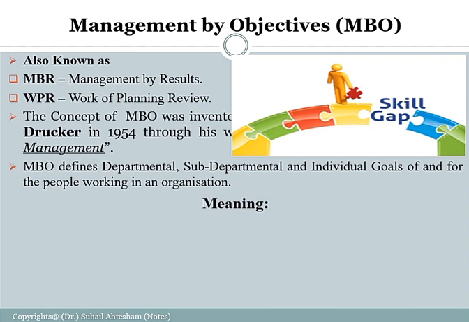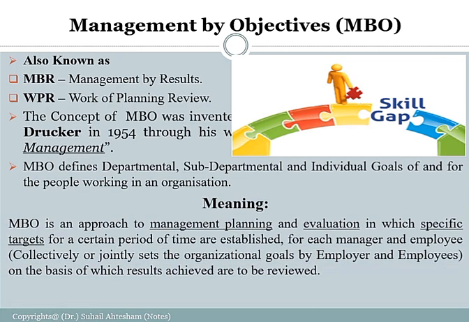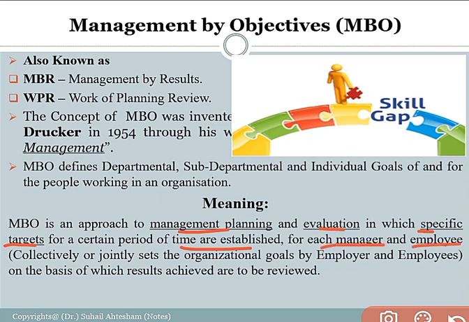The meaning of management by objectives. MBO, or management by objective, is an approach to management planning and execution in which specific targets for a certain period of time are established for each manager and employee, on the basis of which results achieved are to be reviewed.